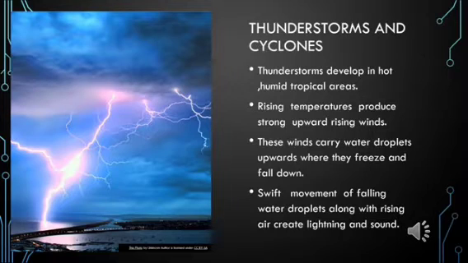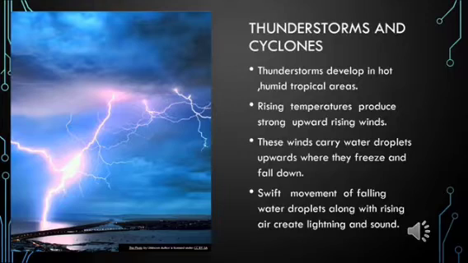Thunderstorms, tornadoes, and hurricanes are all different types of storms. And when there is a storm, there is heavy rain and wind due to the presence of moisture in the air. Now here we are going to talk about what a thunderstorm is.